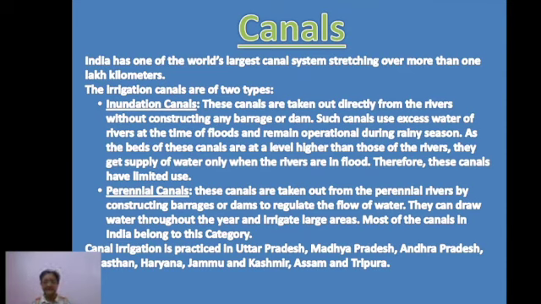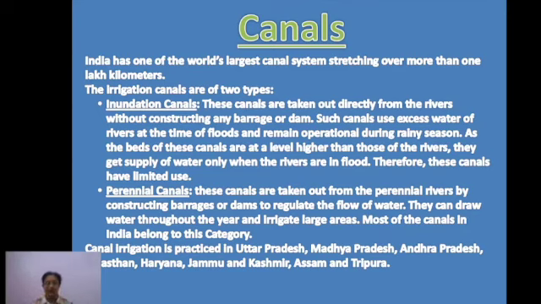But as compared to this, the other one is perennial canals. Perennial means it provides water throughout the year. Now what about these canals? These canals are taken out from the perennial rivers by constructing a barrage over them, or by constructing dams or reservoirs over them, to regulate the flow of water throughout the year.